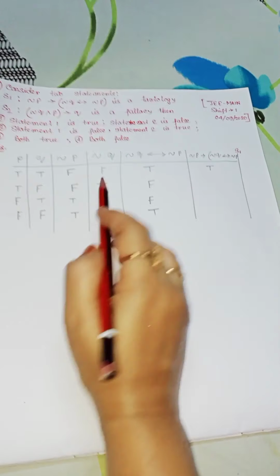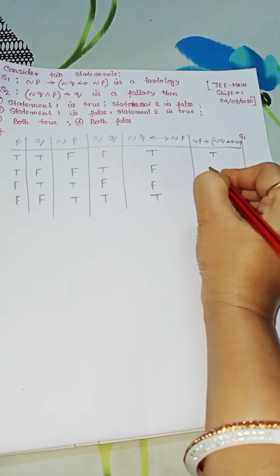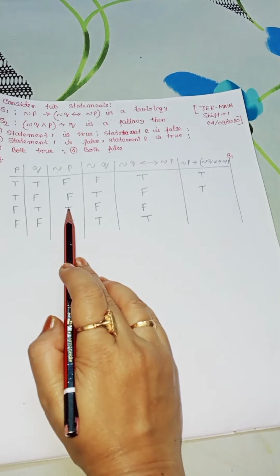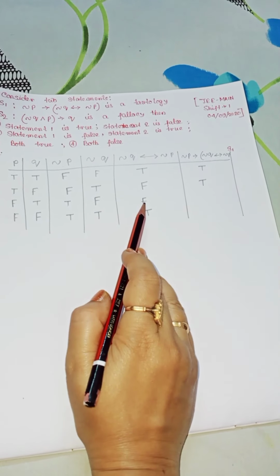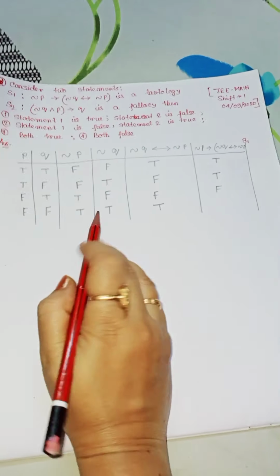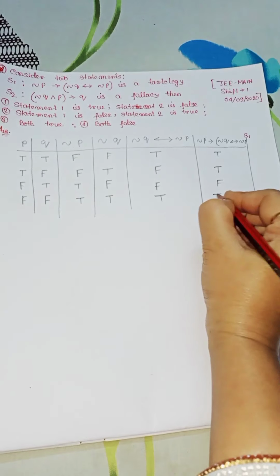Negation P is false and this is false, so it is true. Negation P is true here and it is false, so it is once again false here. And negation P is true and it is true, so it is true here.